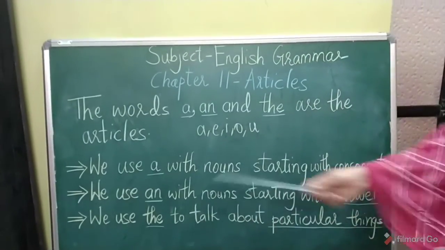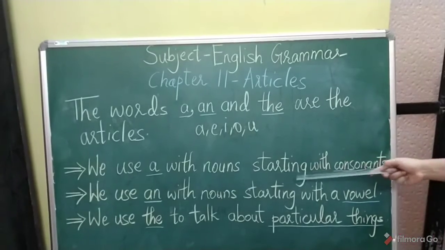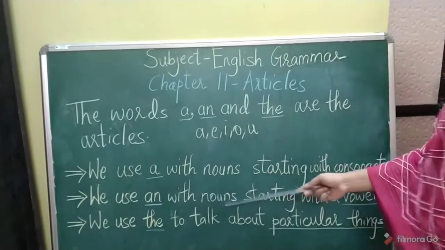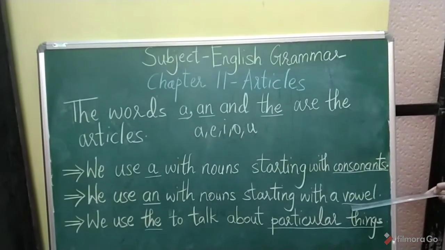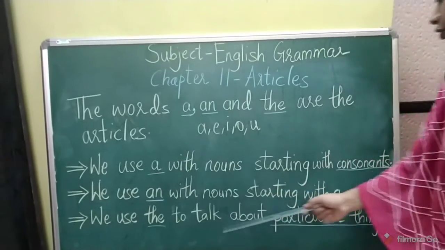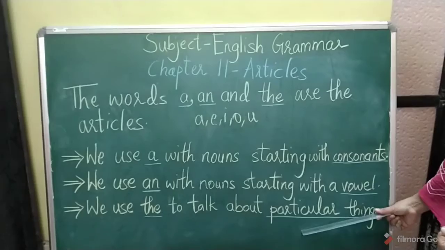Okay, so let us revise again. We use a with nouns starting with consonants. We use an with nouns starting with a vowel. Now where do we use the? We use the to talk about particular things. Okay, now what are particular things?